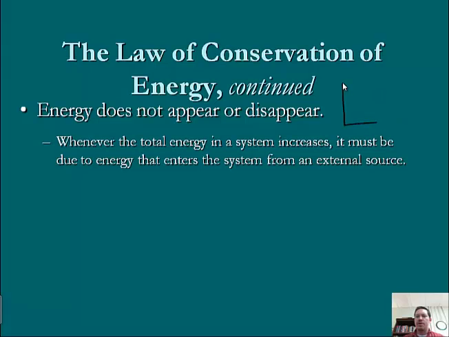So say just draw a box or a circle around two objects, and we can call this the system. Maybe these are two objects that are going to be colliding, or maybe they're already collided and they're bouncing off each other. Who knows? But whatever we're focused on is the system, and then everything outside that box or the circle here is the environment or external source.